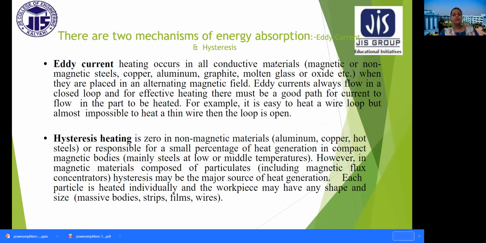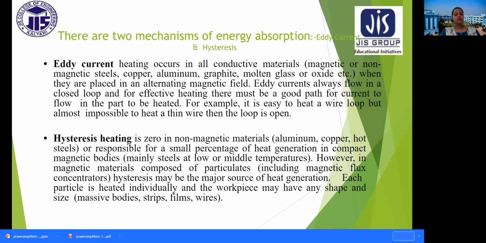There are two mechanisms of energy absorption, eddy current and hysteresis. Now, eddy current heating occurs in all conductive materials, magnetic or non-magnetic: steel, copper, aluminium, graphite, molten glass, or oxide, etc. when they are placed in an alternating magnetic field. Eddy currents always flow in a closed loop, and for effective heating, there must be a good path for current to flow in the part to be heated. For example, it is easy to heat a wire loop, but almost impossible to heat a thin wire when the loop is open.